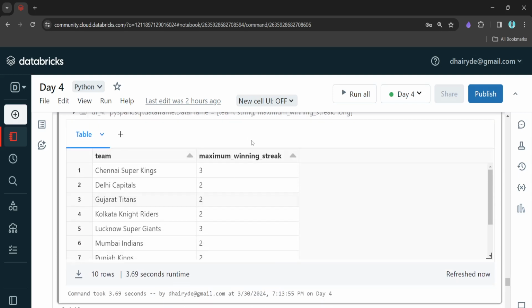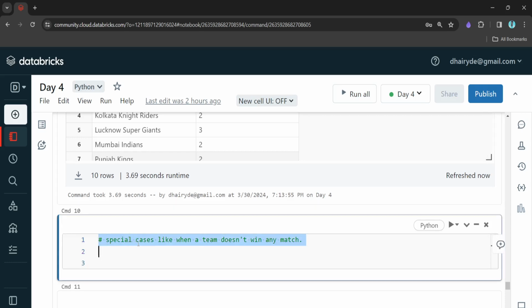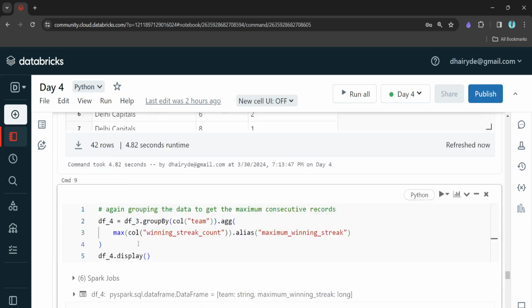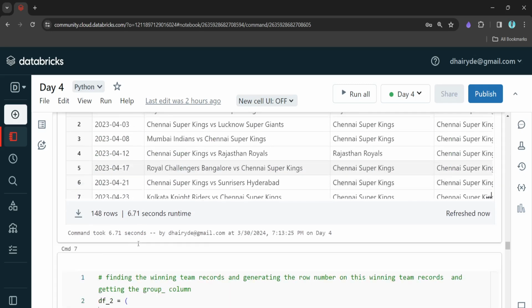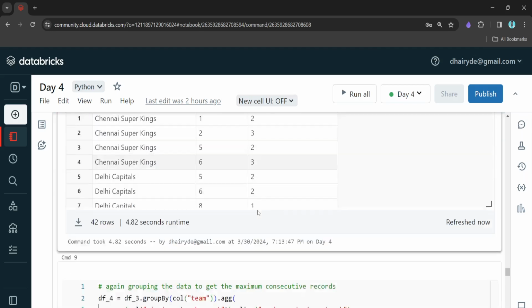What additional checks or additional cases we can have is, here if you can see, we are applying this condition, result equal to team. What if we have a condition where a team doesn't win any of the matches, right? In that case, that particular team will not come in our output, right?